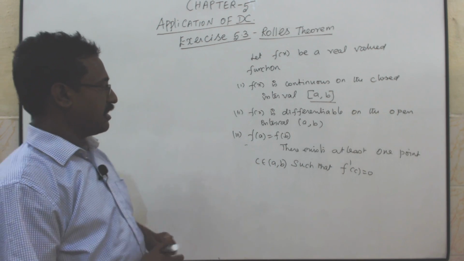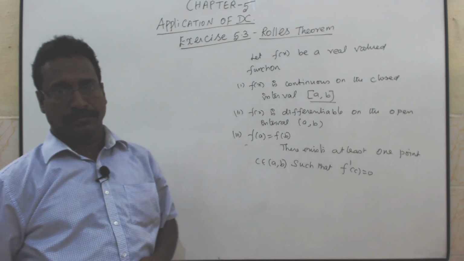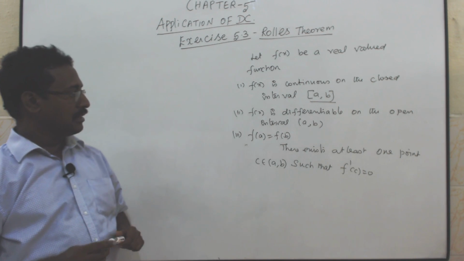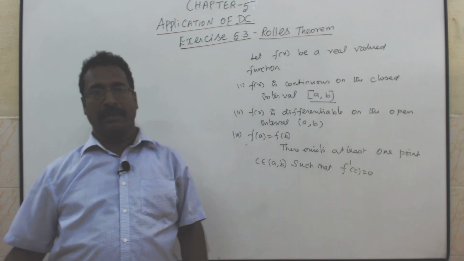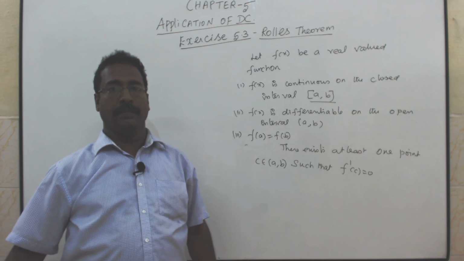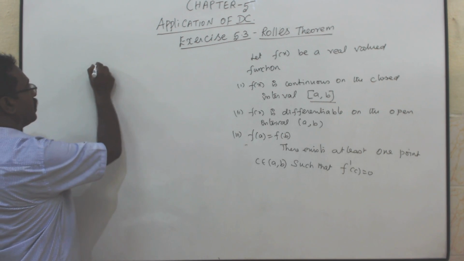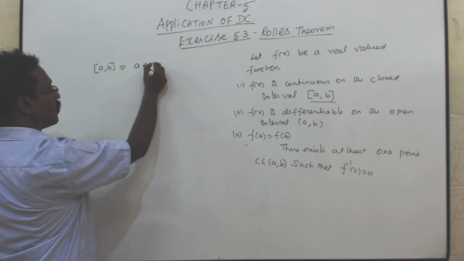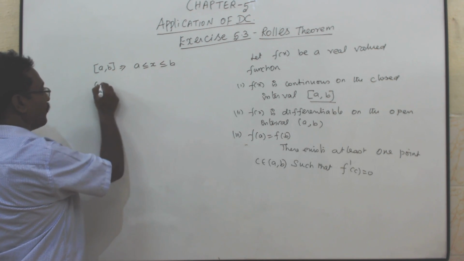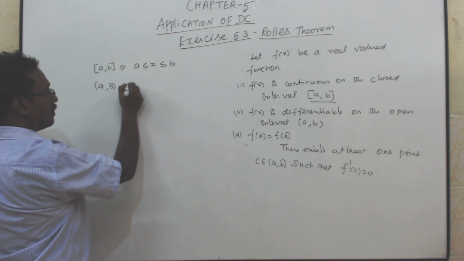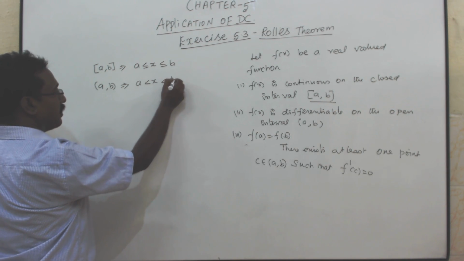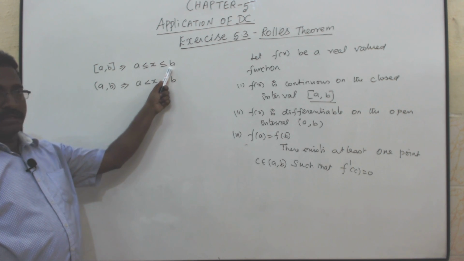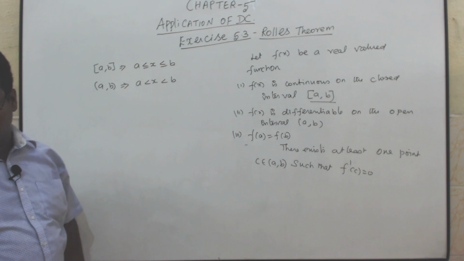So first you should know the difference between the open interval and closed interval. What is the closed interval? Closed interval means the value between a and b included a and b. That is a comma b means a less than or equal to x less than or equal to b. If it is open interval a comma b means the value only lies between a and b. That is the major difference. a less than or equal to x less than or equal to b, a less than x less than b.